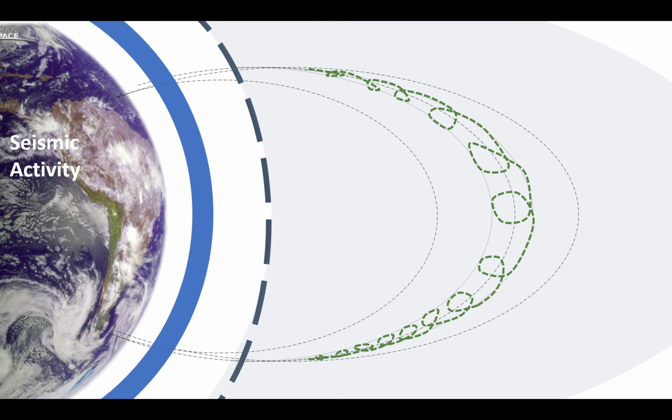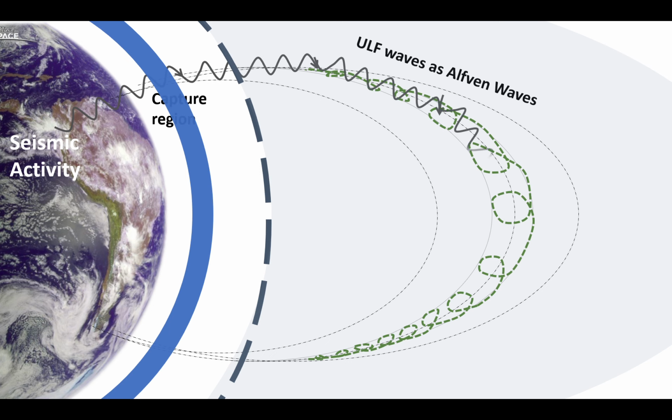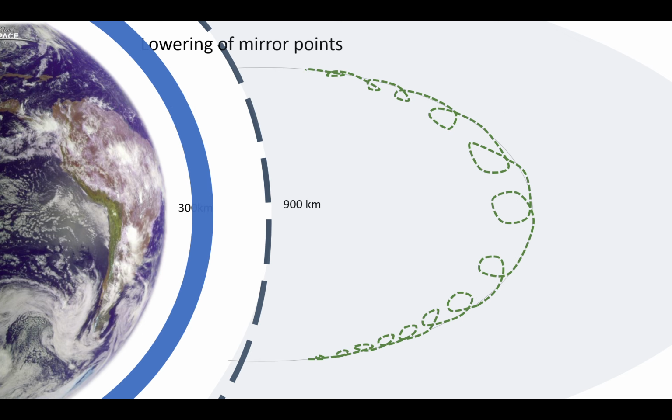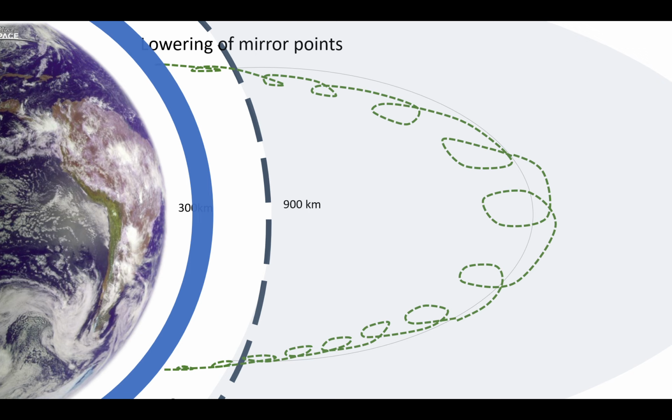So when there is seismic activity, ultra low frequency waves are emitted which travel as Alfvén waves through these Van Allen radiation belt and results in the precipitation of these charged particles along the magnetic field lines. This results in the effective lowering of mirror points, and IITMSAT traveling along the direction of the magnetic field will be able to capture these particles, and we'll be able to get a count on the number of particles.